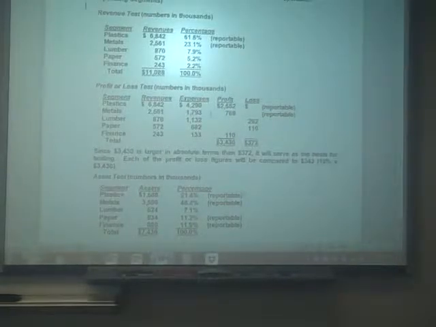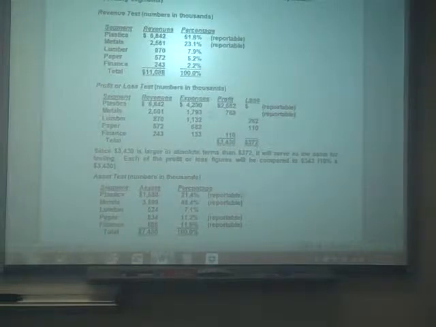Attention to problem 35, and this is on page 383. Hopefully you have opened the file that is in your book on the portal for problem 35. Let's read it together. A company has identified 5 industry segments: plastics, metals, lumber, paper, and finance. You remember that the first step is to identify the operating segments. They have done that for you.